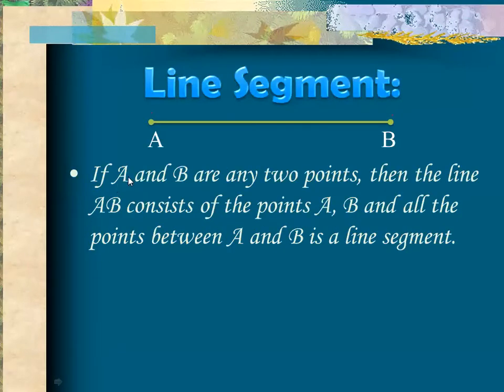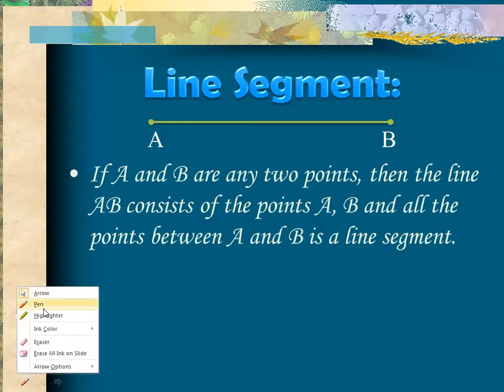If A and B are any 2 points, then the line segment AB consists of the points A and B, and all the points between A and B. It means that all the points that lie between them form a line segment.